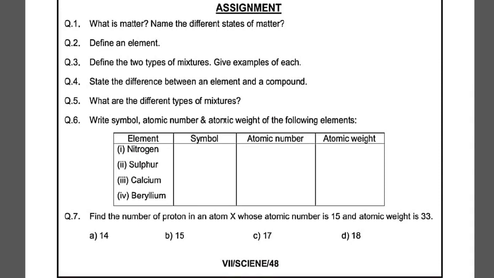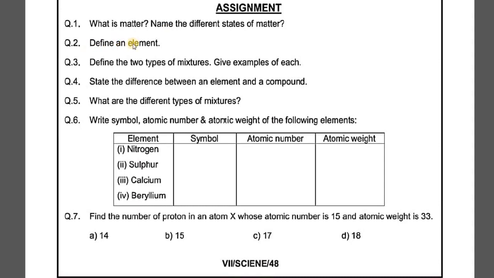Question number 1 asks: what is matter, and name the different states of matter. Here you will write the answer as: matter is something which has some mass and occupies some space. For example, air, table, chair, or any other example which you can give here will be matter. The three different states of matter are solid, liquid, and gases. This is question number 1, which you will write the answer to as I have discussed here.